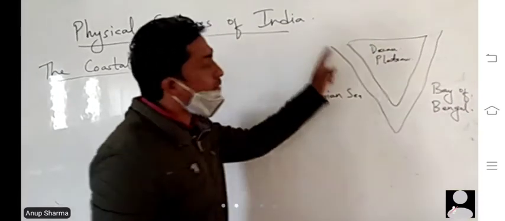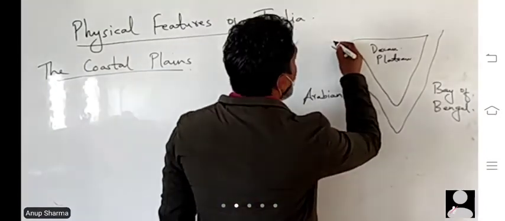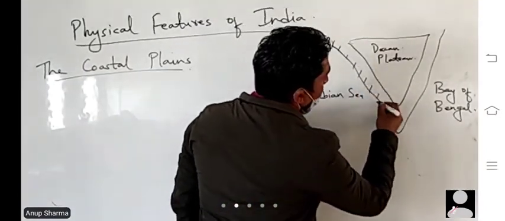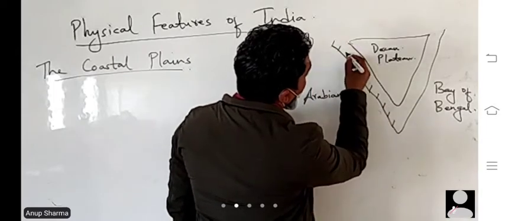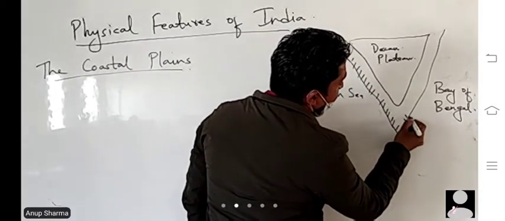This coastal part and these coastal plains are called the coastal plains.